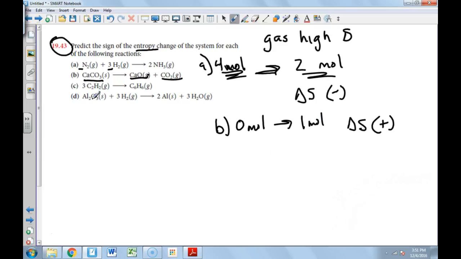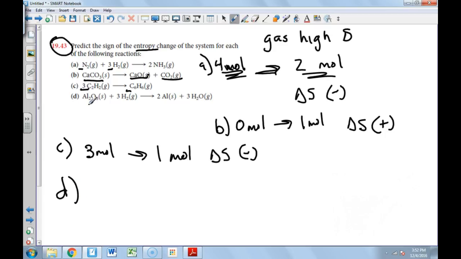Now let's look at question C. Question C is 3 moles of gas going to 1 mole of gas. Even though the number of atoms is the same and it's always balanced, let's not get bogged down with some of the more complex things. Let's not overanalyze it here. The point is that you have 3 moles going to 1 mole, so you have high random going to low random, so the change in entropy is going to be negative.